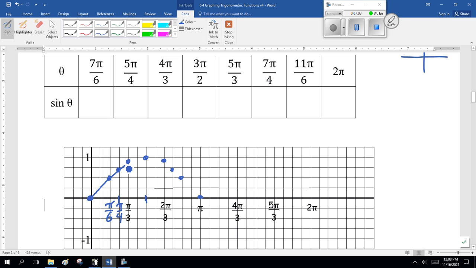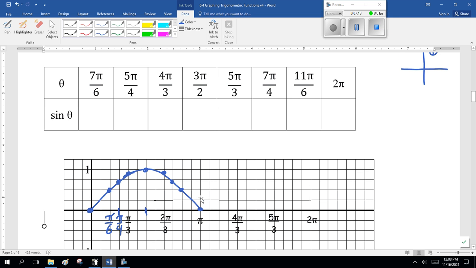And we draw a nice smooth line between them. And that's half our sine curve. Okay? Now, here comes the nasty half. 7 pi over 6, that is 210 degrees. 5 pi over 4 is 235. 4 pi over 3 is...